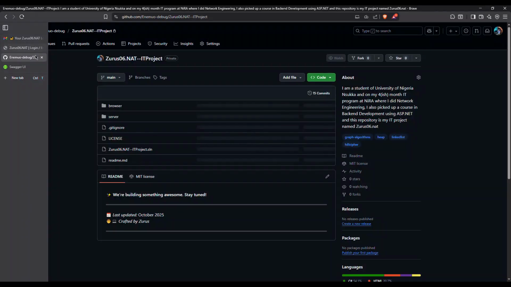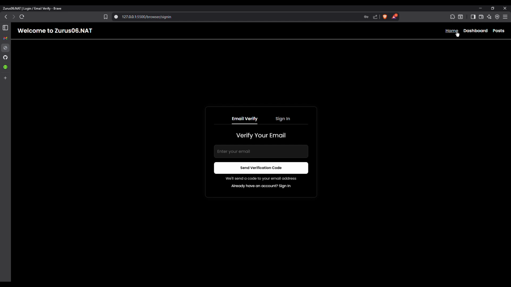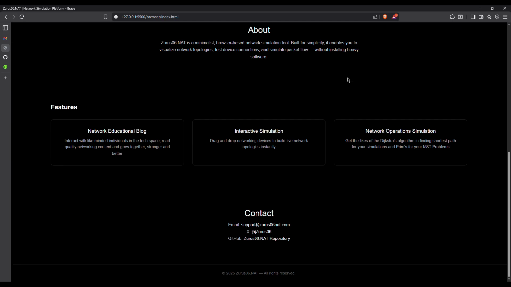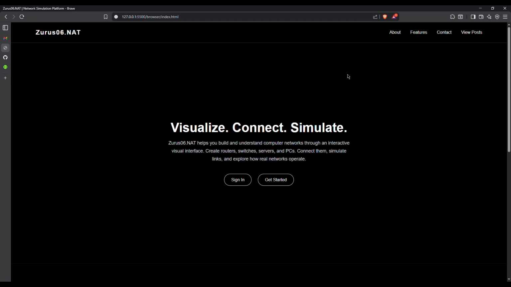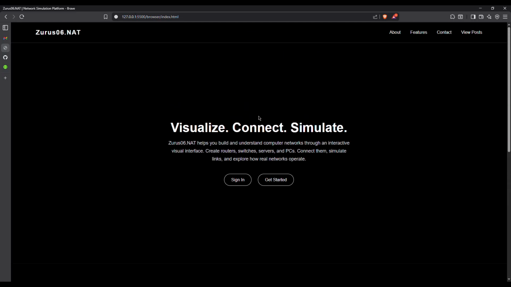So this is just the GitHub code and this is the page. Let's go to home. This is just the welcome page, showing what the features of the application are, what the application is about, and so on and so forth. But we're not going to dwell here.